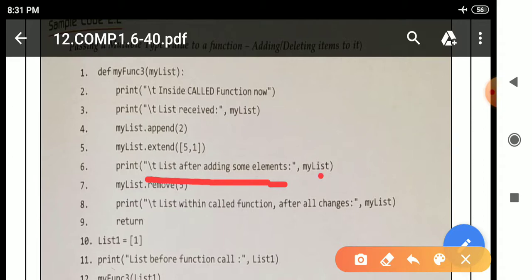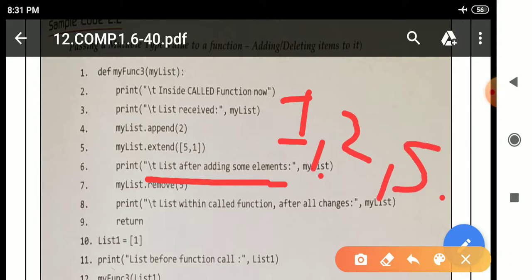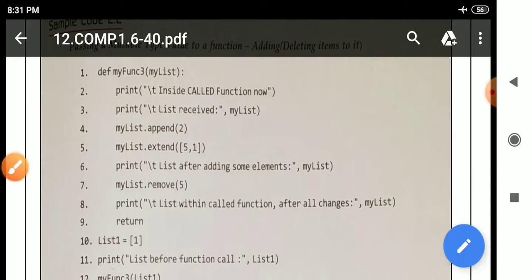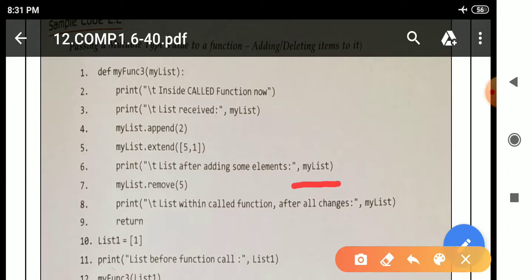And my list. Here my list contains 1, 2, 5 comma and 1. So it will print this one. Why is the value changing here? Due to some calculation. The calculation is performed in line number 4 and 5. That is why my list value is changing.